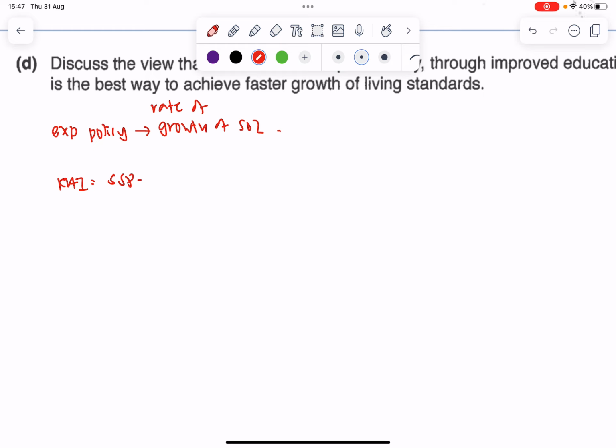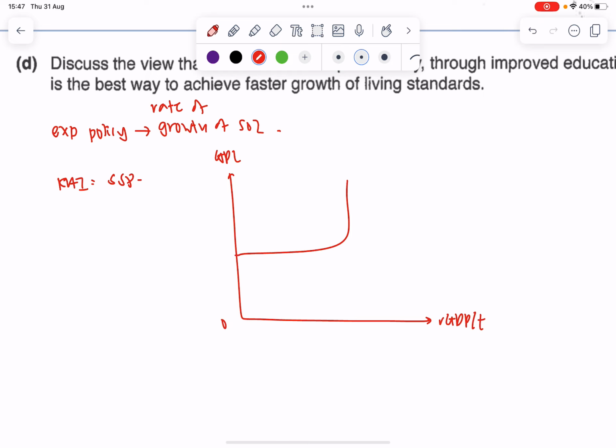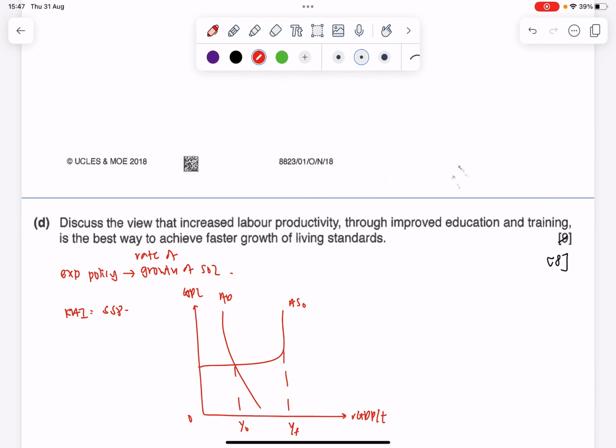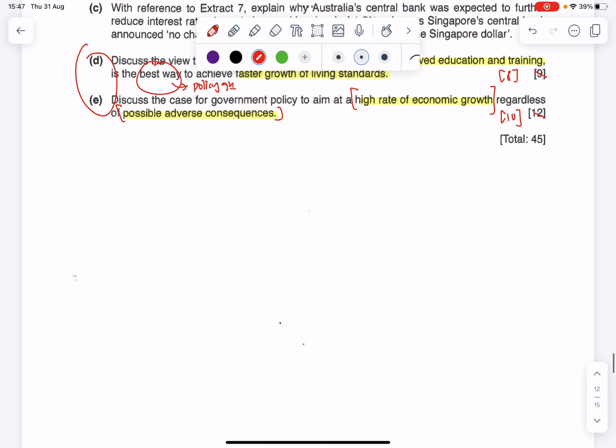Okay, so very quickly I'll just draw the graph. And then you see when my supply side policies, so this is my initial AS, and then let's say this is my initial AD. Okay, so this is my initial graph. And the idea behind this is that through improved education, improved training, the focus is what?